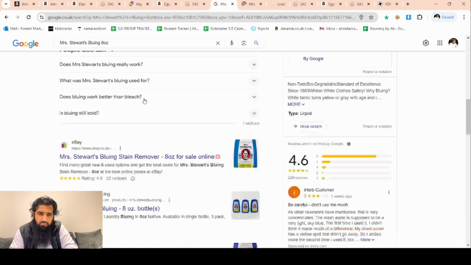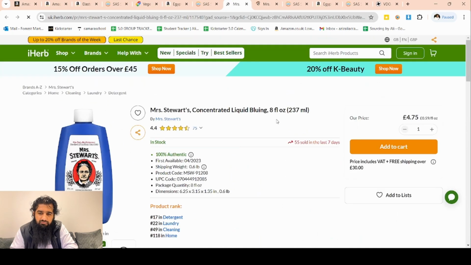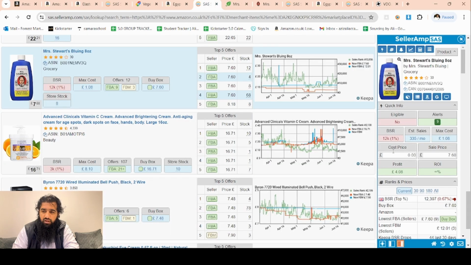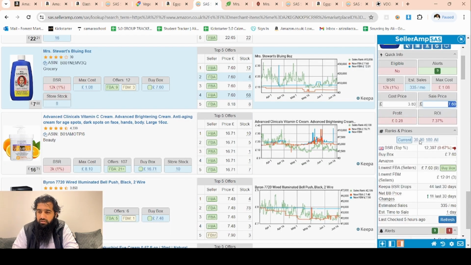So from some of this side, okay, for 475, and I know that I would be able to get it for a 20% discount. So 475 times 0.8, that means 380. So £3.80. If I buy it for 380 and I'm selling it for 76, that's not looking great.